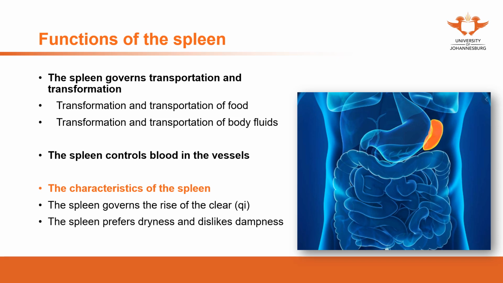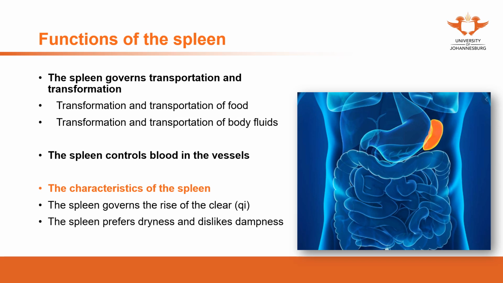If there's excess dampness in the body, it can cause the spleen dysfunction, and also the spleen dysfunction will affect the transportation and transformation of food and body fluids, which can cause the phlegm. These theories we're going to introduce more in details in the etiologies of Chinese medicine and acupuncture. What's important here you need to remember is spleen prefers dryness and dislikes dampness.